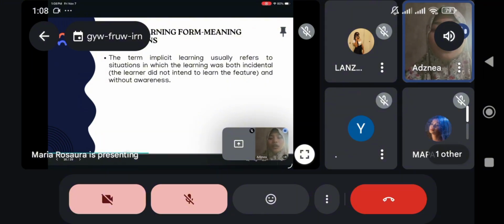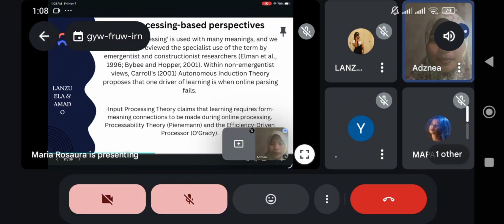They do not study grammar, yet they learn to use correct word order and tenses. This type of learning is very important in language acquisition because much of what people know about language, especially pronunciation, grammar, and rhythm, is learned implicitly. That's all for my part. Next reporter, please.